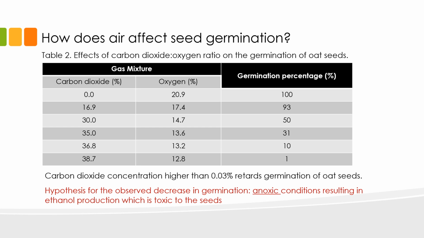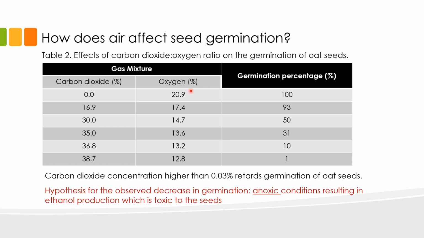This table illustrates how air in the form of carbon dioxide and oxygen affects the germination of oats. In the first column, we have carbon dioxide concentration. In the second column, we have oxygen concentration. The third column lists the germination percentage of oats in response to variable carbon dioxide and oxygen concentration. Now you can see that when the oxygen concentration is equivalent to the oxygen concentration in ambient air, which is 20%, oat germination is 100%.